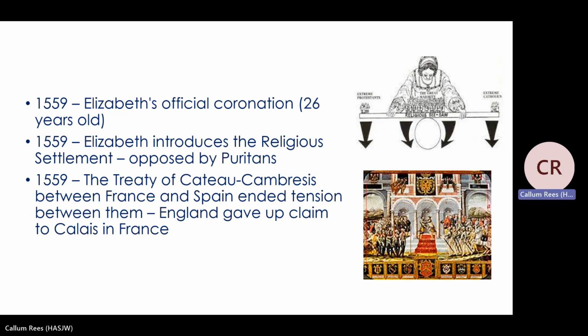So France and Spain for a long, long time had tension between them. However, in this period, France and Spain actually ended the tension between them. And we can see this in the Treaty of Cateau-Cambrésis. This means that now Spain and France no longer have tension between them, and it means that France in this period is becoming much weaker as a country.